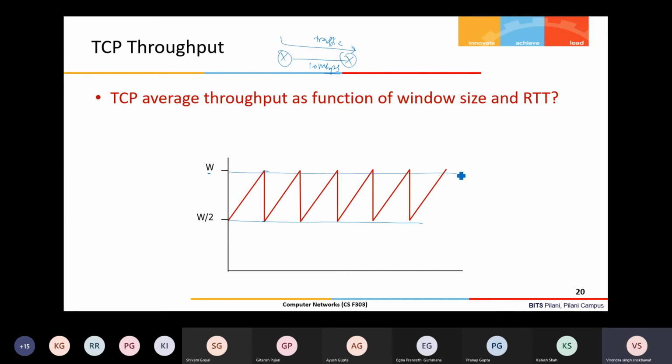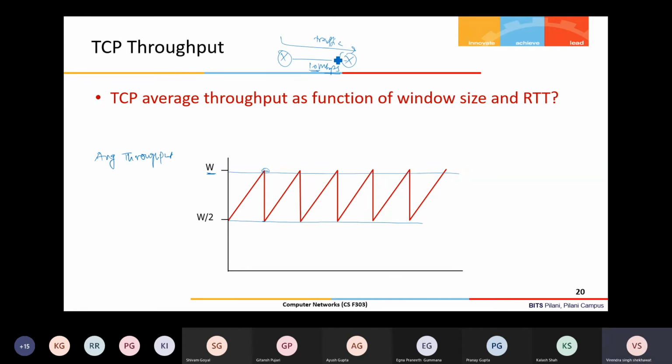Now if I want to calculate the average throughput of a TCP connection, W is something we can assume if a single connection is there. W means the maximum window, at a 10 Mbps rate. Once my sending rate increases more than 10 Mbps, I definitely face a drop.